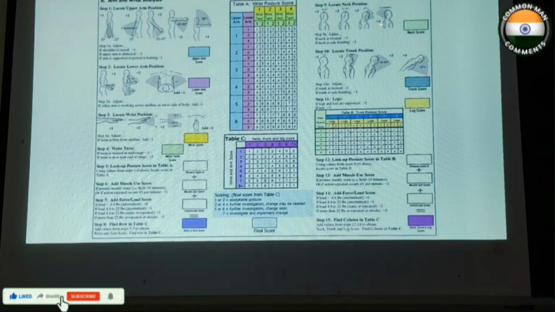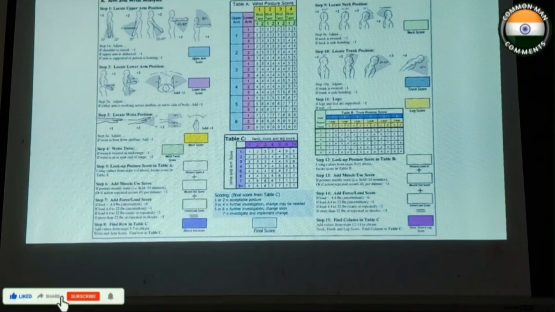And then in the same way we need to take for B, and step 9 and step 10 for neck and trunk positions, and also for legs. We need to see in all the 3 and find out the score. After that we need to add any muscle score, and along with that the additional force or load score. After adding all this, you need to go to table C and find out the final score, and that is the final score. Based on that we check whether it is acceptable or unacceptable, whether it needs investigation or it needs implementation or change.